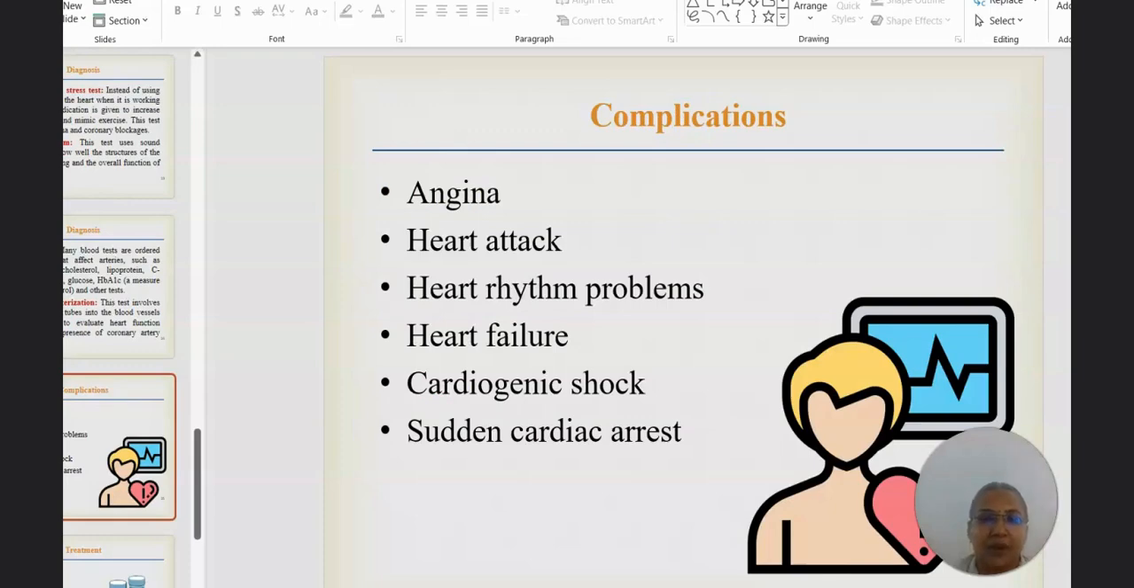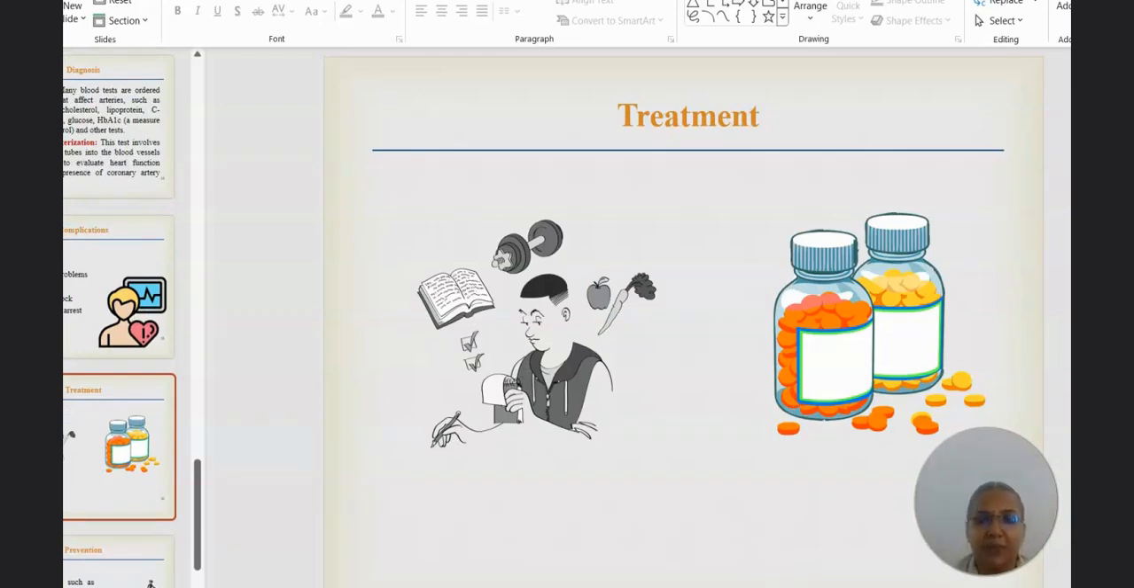The complications of heart disease are heart attack, angina, heart rhythm problems, heart failure, cardiogenic shock and sudden cardiac arrest. The treatments may be, sometimes, surgery or tablets or medicines.